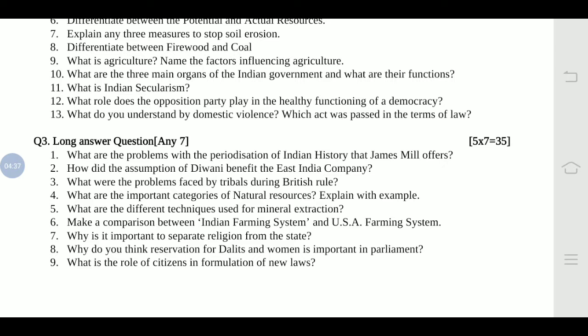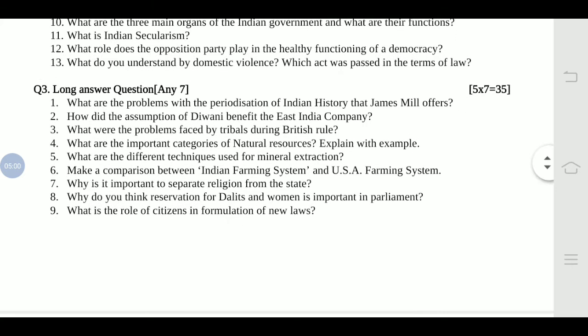What is Indian secularism? So in detail you have to write down with 3 points. What roles does the opposition party play in the healthy functioning of democracy? So you have to write down 3 points for the healthy functioning of democracy. What are the roles of opposition party? What is the role they are playing?